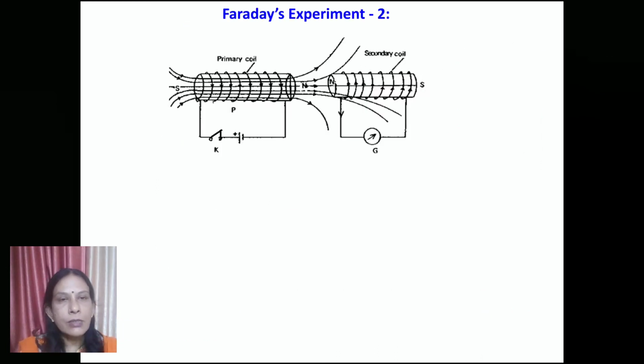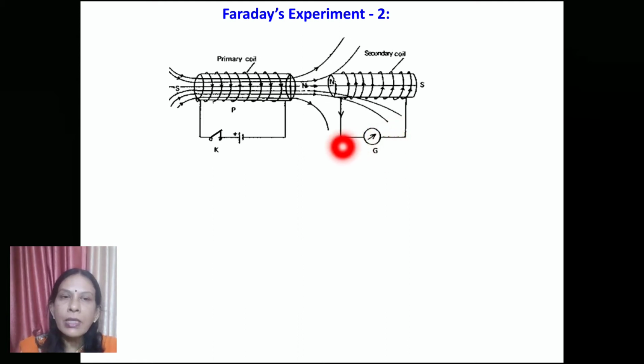Now in the second experiment, he took two coils, one called primary, another called secondary. The primary coil was connected with the battery and with a tapping key. The secondary coil was connected with the galvanometer. What he observed was that while tapping the key, means when the current starts growing in the primary coil, the galvanometer in the secondary coil is showing deflection.